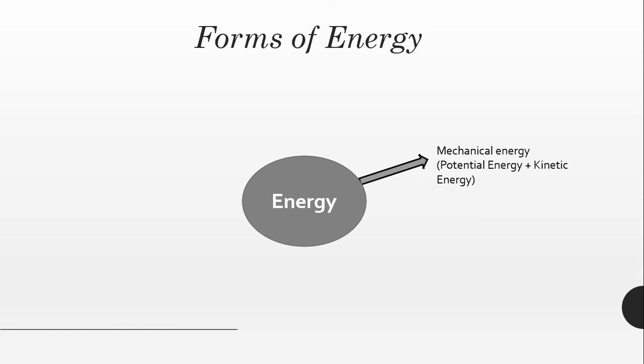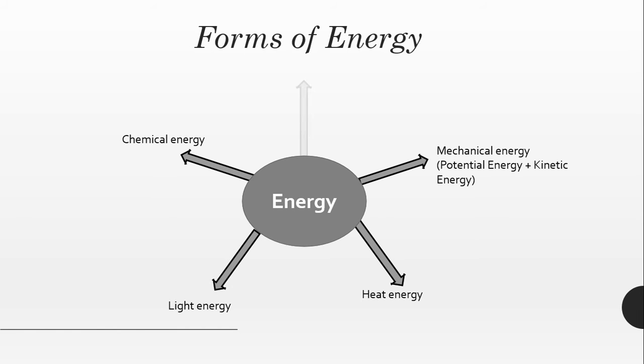So now we will discuss various forms of energy. There are many forms of energy. To name a few, mechanical energy: potential energy and kinetic energy together make mechanical energy. In this video, we will talk about kinetic energy only. Potential energy will be covered in the next video. Then heat energy, light energy, chemical energy, electrical energy. There are other forms of energy also which have not been included in this diagram.